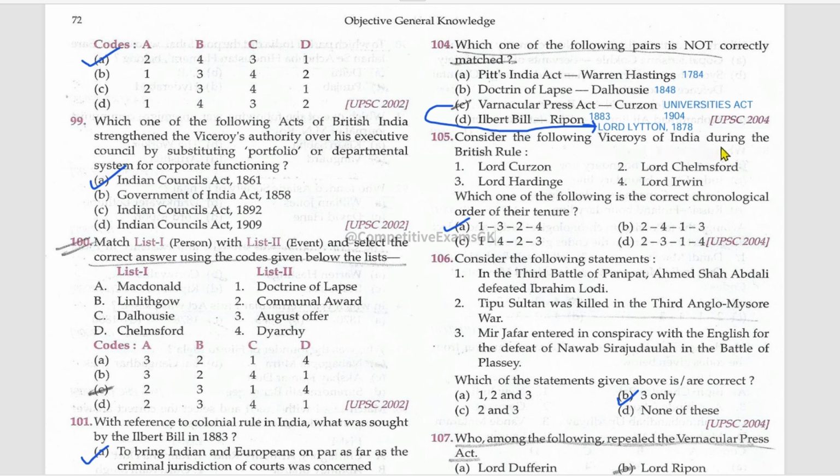Consider the following viceroys of India during the British rule and mention them in the chronological order. First is Lord Curzon, then Lord Hardinge, then Lord Chelmsford, then Lord Irwin.